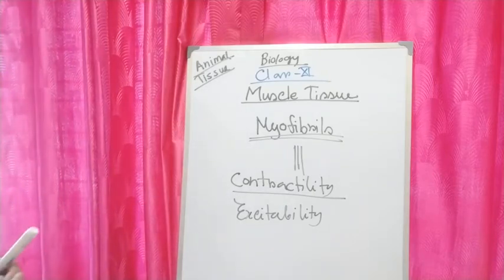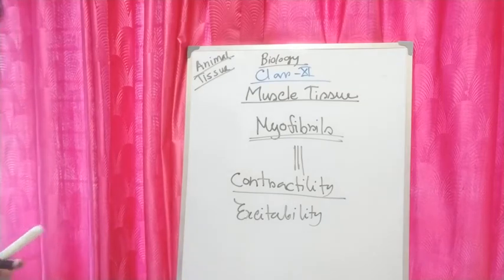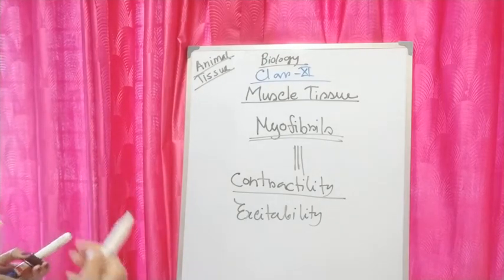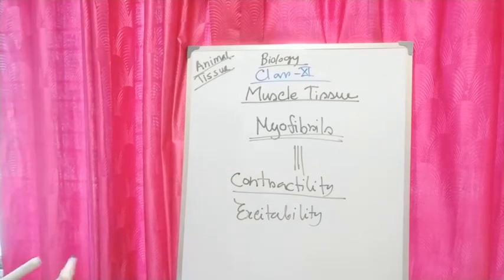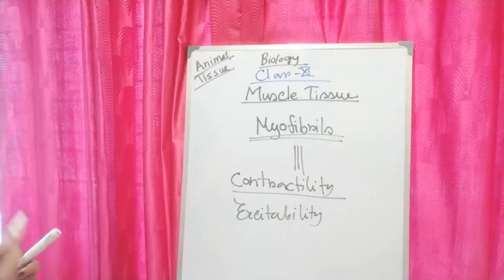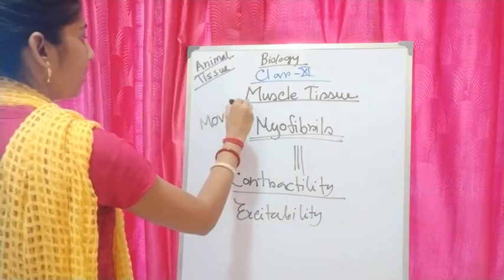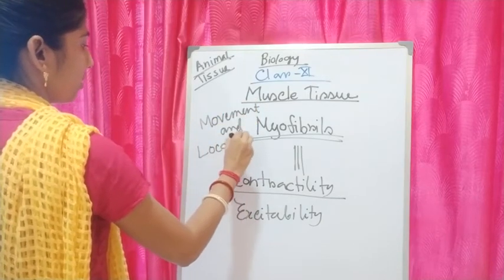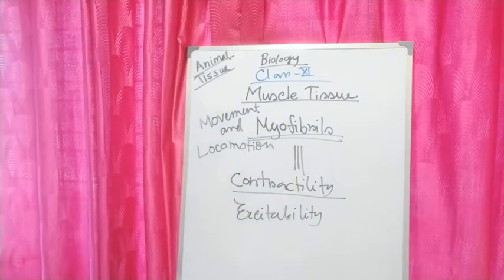Their action moves the body to adjust to changes in the environment and maintains the positions of the various parts of the body. So in general, what is the role of muscle? Muscles play an active role in movement and locomotion.